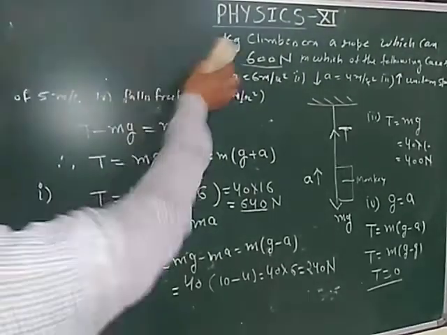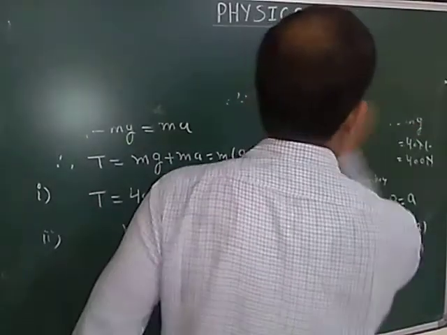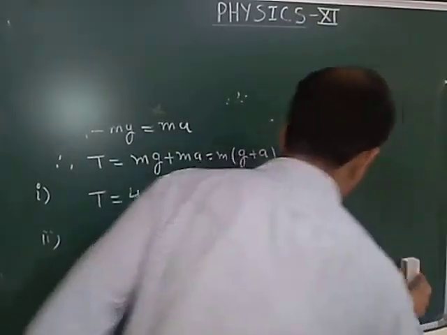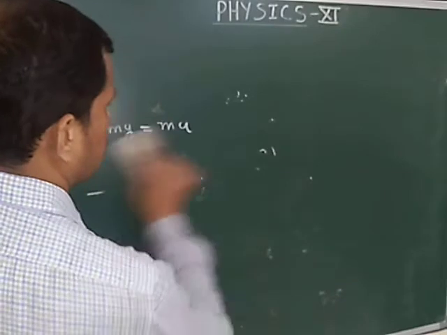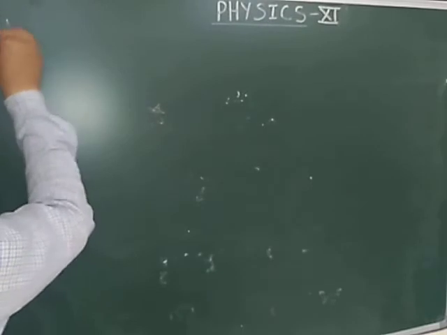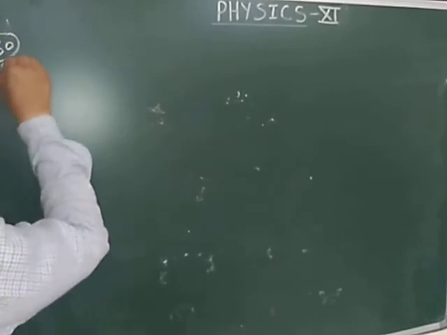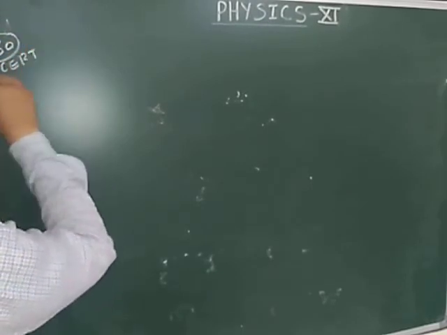Now moving towards the next question. The next question is question number 30, NCERT book.